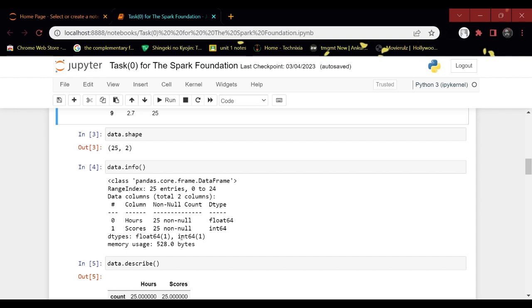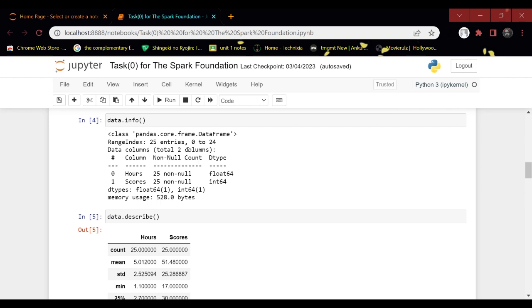We can see here we have 25 entries, from index 0 to 24. In the third line you can read the data columns: there are 2 columns in total, Hours and Scores.